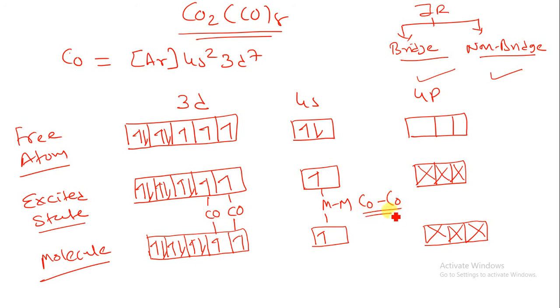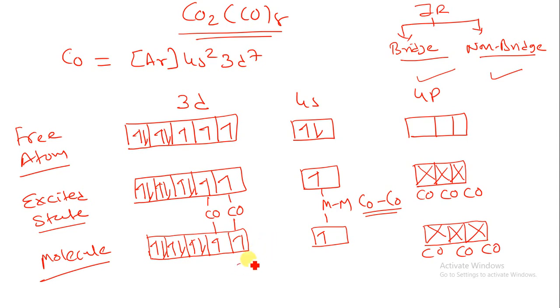See the spelling over here, C capital, O small, here C capital and O capital. This is the CO ligand, this is the cobalt metal. So here I am using 2 d orbitals, 1 s orbital and 3 p orbitals for the formation of d2sp3. And the CO ligand over here, CO ligand over here, CO ligand over here.